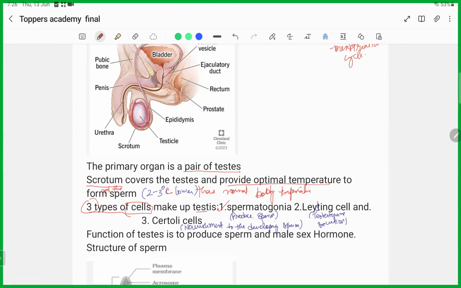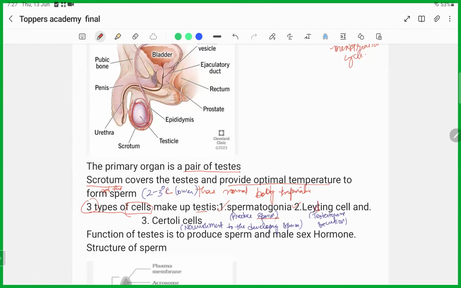The first one is the spermatogonia. Spermatogonia is the first cell, and the function of this one is to produce the sperm. And the second cell is the Leydig cells, and its function is to form the testosterone. And then another cell is known as Sertoli cell. Sertoli cell, its function is to provide nourishment to the developing sperm.